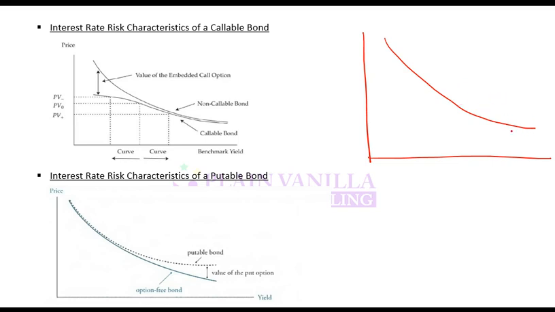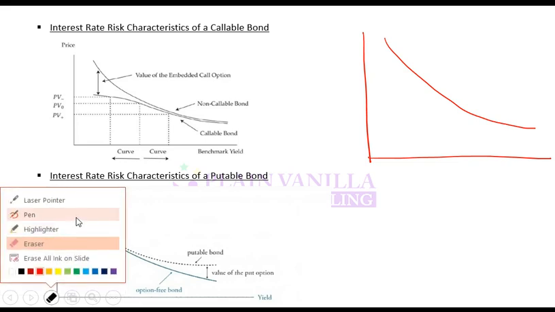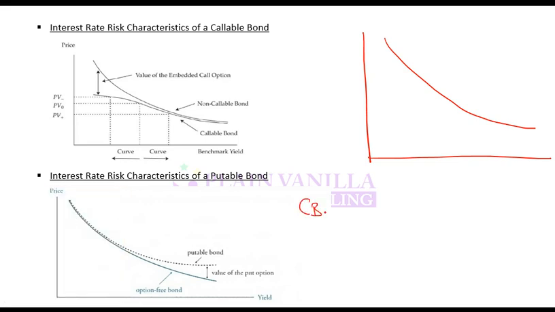If it is a callable bond, what is the price of the callable bond? We have discussed it earlier as well, that the price of a callable bond is lower compared to a straight bond due to call option value. Why? Because there is an additional option to the issuer, so the investor will pay a lower price, and the difference is the call option value. So it always has to be lower by the amount of the call option.